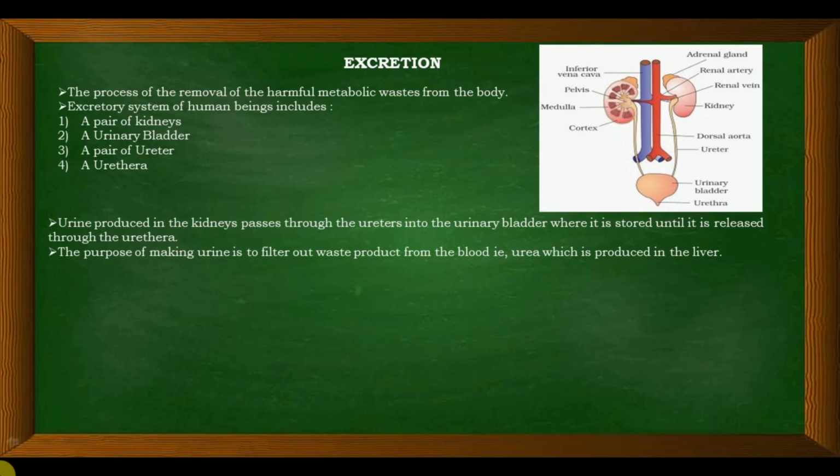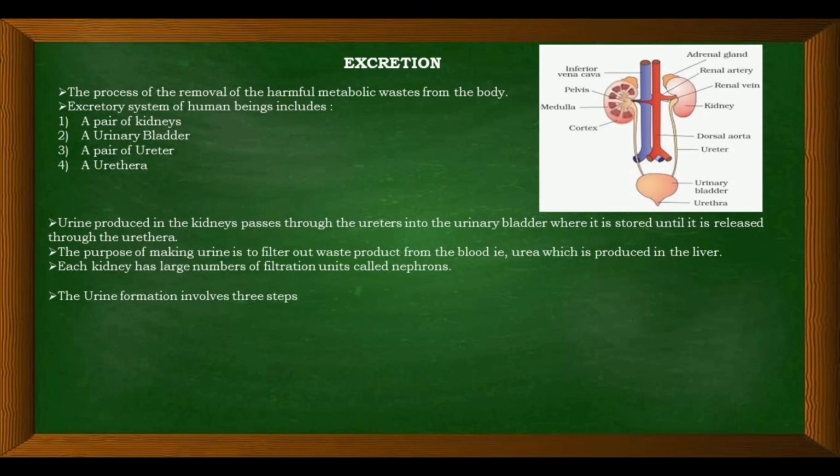The purpose of making urine is to filter out waste product from the blood, that is urea which is produced in the liver. The main purpose of urine formation is that the waste in the blood is purified, and the waste is collected in the form of urine. Each kidney has a large number of filtration units called nephrons. The nephron is the unit of the kidney.